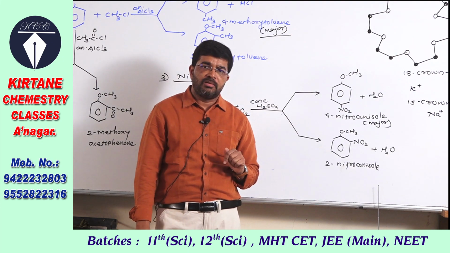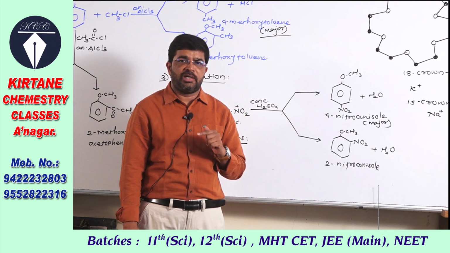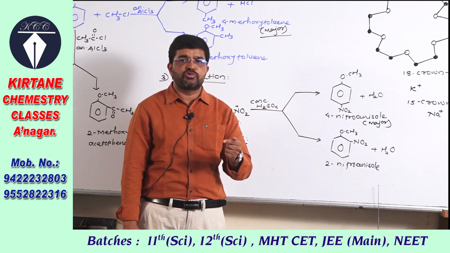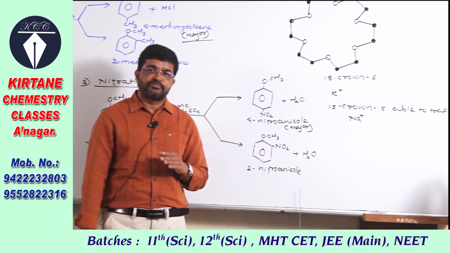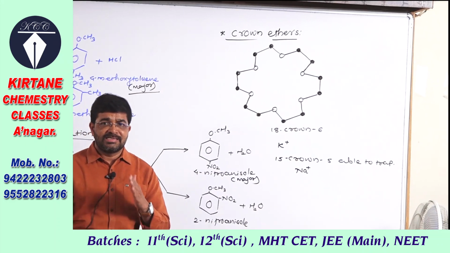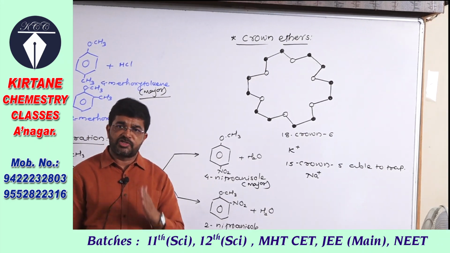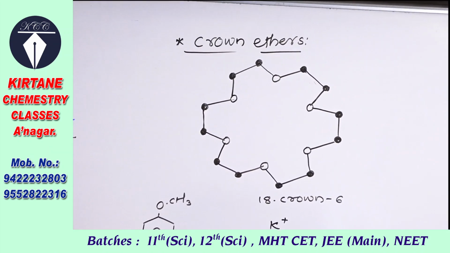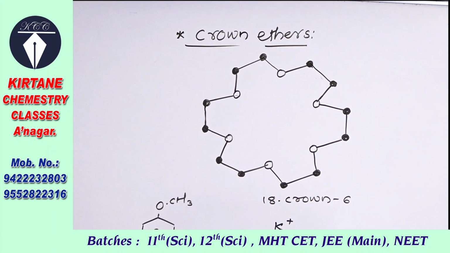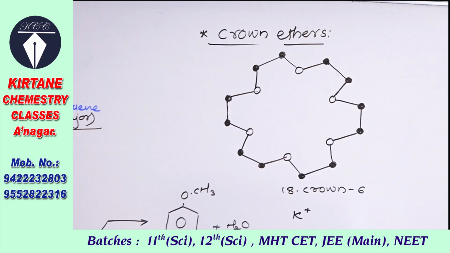And the last point about ethers here is crown ethers. Charles J. Pedersen discovered this type of ethers. They are called crown ethers. These are ring ethers.